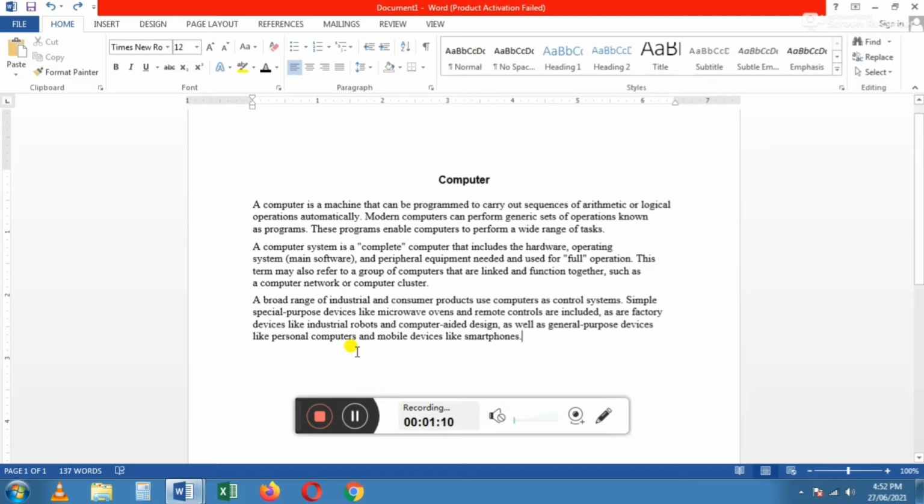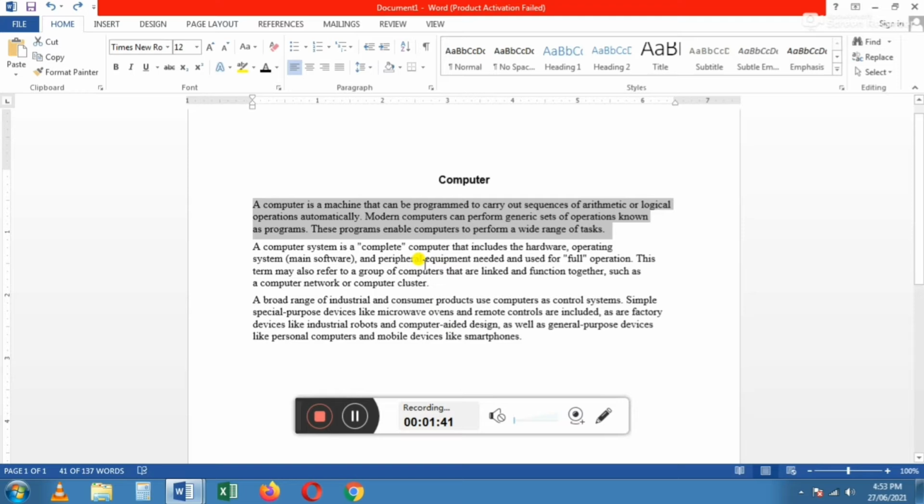First we are going to see how to change the font style. For that you have to choose the paragraph or line which we want to change. I wish to change the style of the first paragraph, so I have to select the first paragraph only.